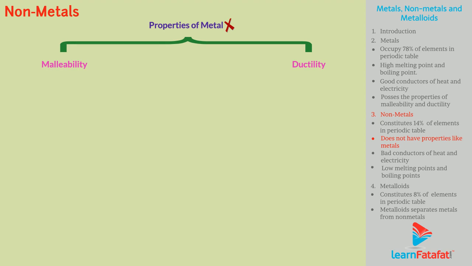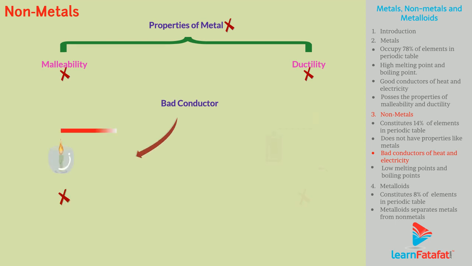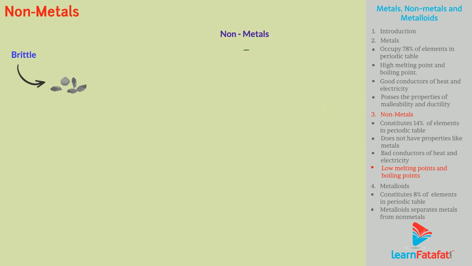That is, these elements are neither malleable nor ductile. Moreover, they are bad conductors of heat and electricity. In fact, non-metals are brittle in nature. That is, they are hard, still can break easily. Also, non-metals have low melting points and boiling points.